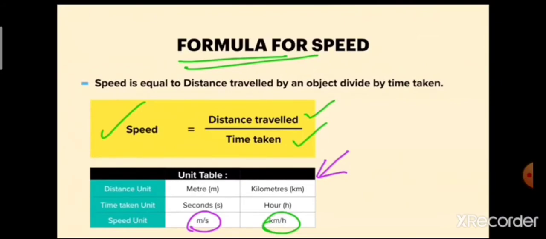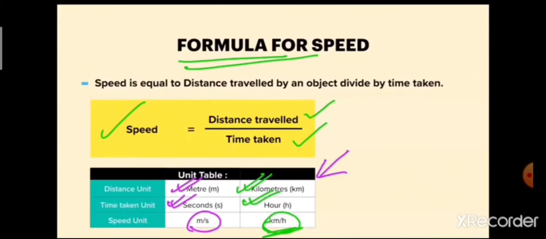Students, we know that speed is calculated in meter per second or kilometer per hour, right? Whenever we are calculating speed in meter per second, we need to remember that the distance unit will always be meter, that is m, and the time taken unit will be second, that is s. So again I repeat, whenever we are calculating the speed in meter per second, the unit of distance should be in meter and the unit of time should be in seconds.